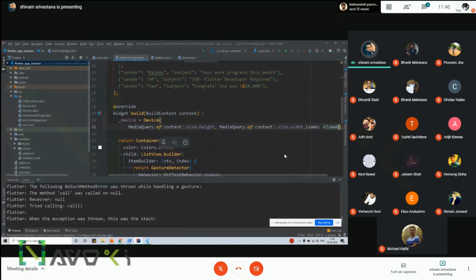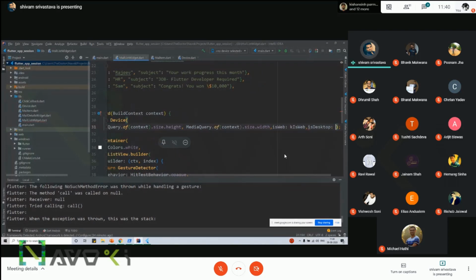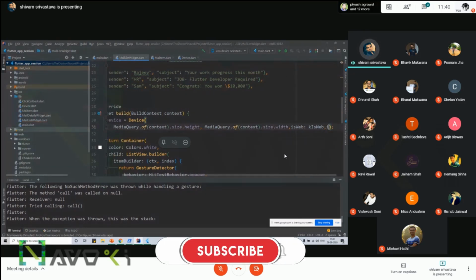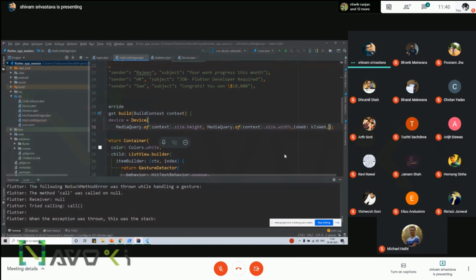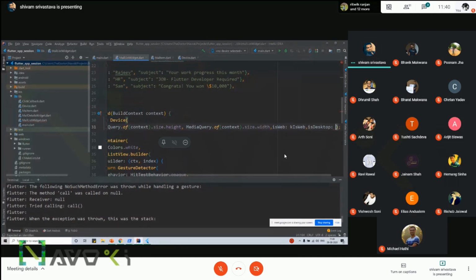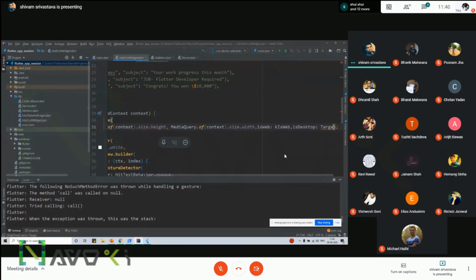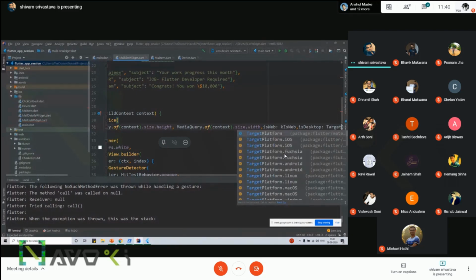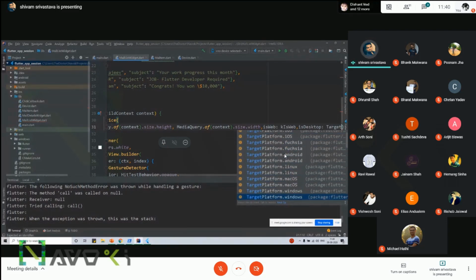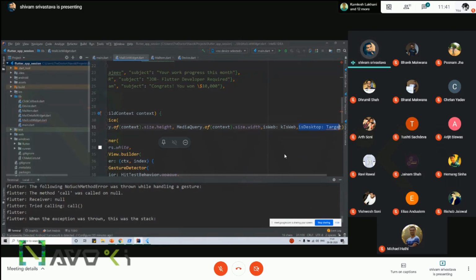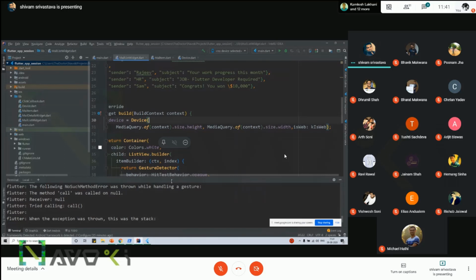And for the desktop version, you have to check according to what OS you are running. You have to match according to whether you are working on Linux, macOS, or Windows. We do not require any specific feature regarding Windows here, so we can skip this. This is not required. Okay.